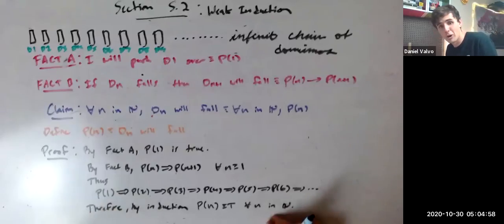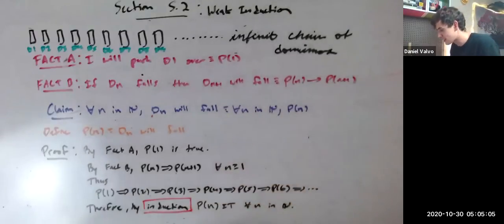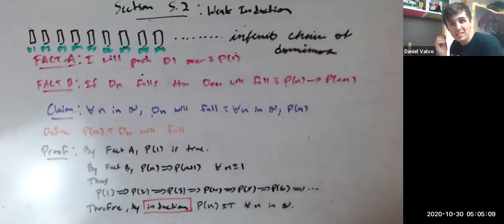Therefore, P of n is true for all n. And this is exactly what induction is. Induction is the process of forming this infinitely long logical chain and then saying it must hit all of them.